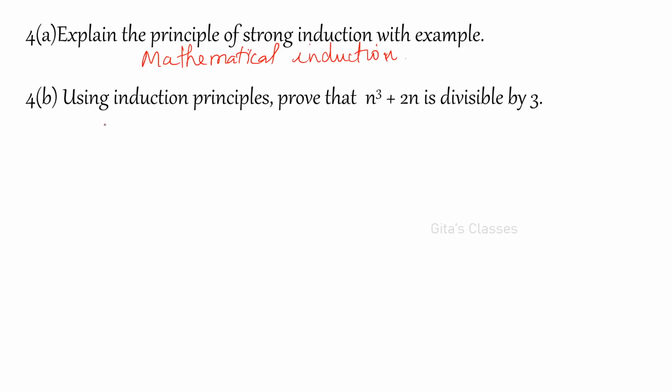So using mathematical induction, we are going to assume that S of n is equal to n cube plus 2n be the given form. Okay. So to prove that S of n is divisible by 3, you have to prove that it is true for all the values of n. Let S of n be n cube plus 2n is divisible by 3. Now we have to prove S of 1, S of k, and k should be assumed, and you have to prove that S of k plus 1 is true.